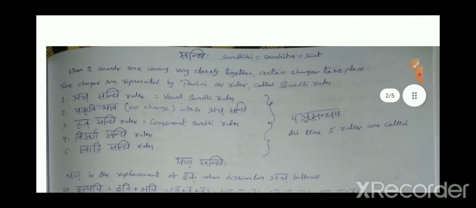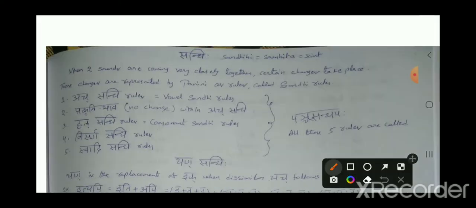What is the definition of Sandhi? When two sounds come very close together, not even a minute distance between them, certain change will take place.